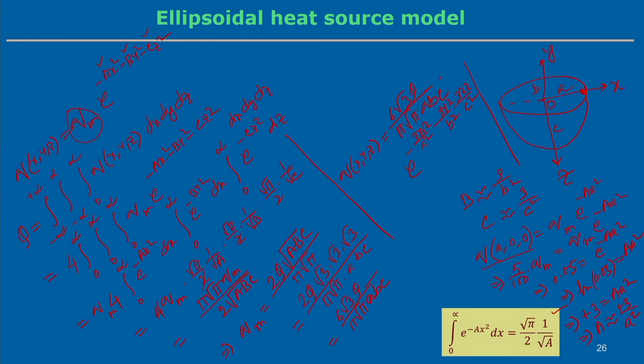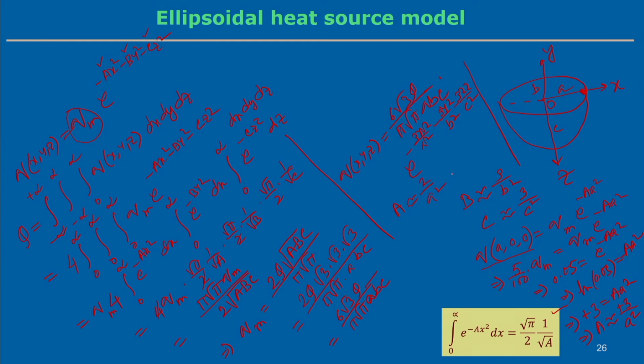Maybe, for example, when you use the double ellipsoidal heat source model, it is better to use this expression, the intensity flux q equal to 6 root 3 q by pi root pi a b c into e to the power minus 3 x square by a square. But if you change it, then you find the distribution parameter is maybe 2 by a square, something like that.